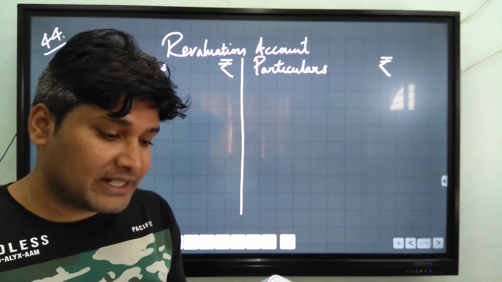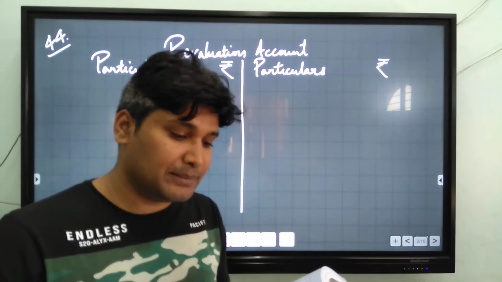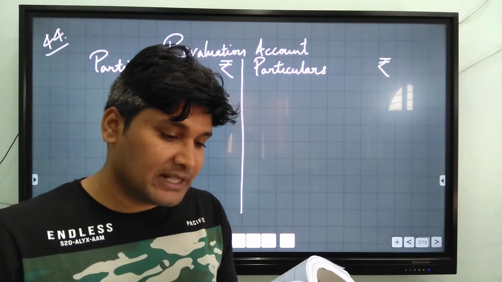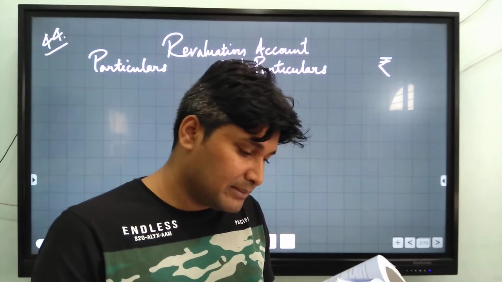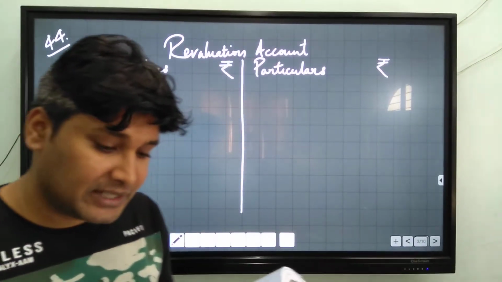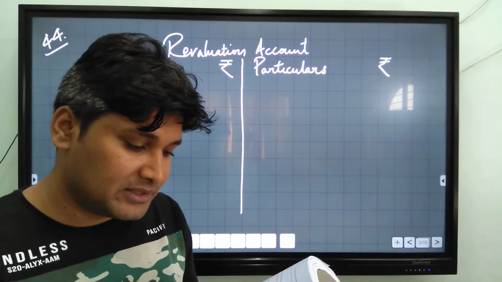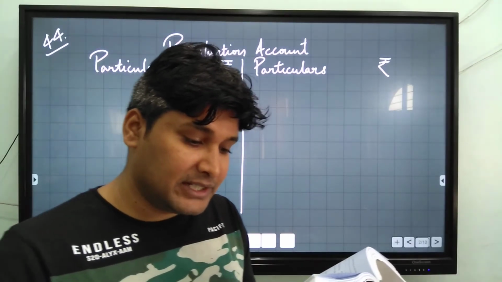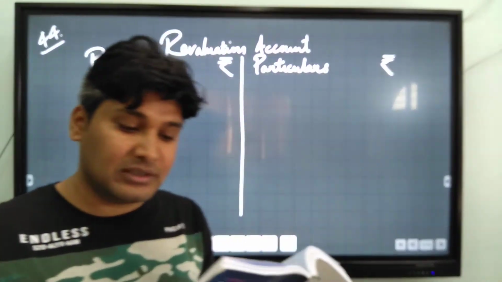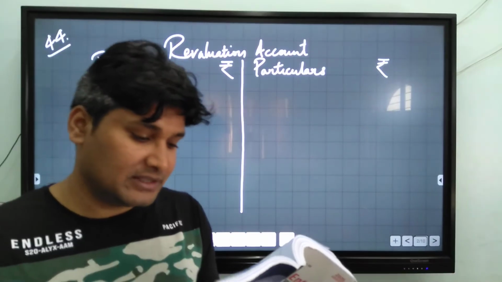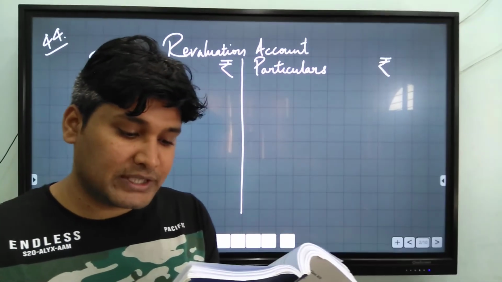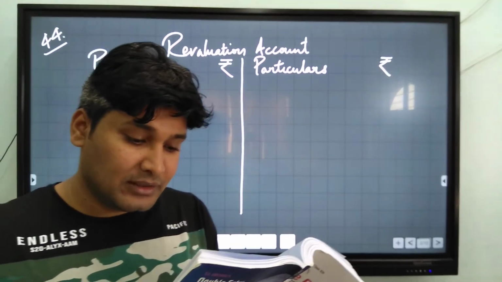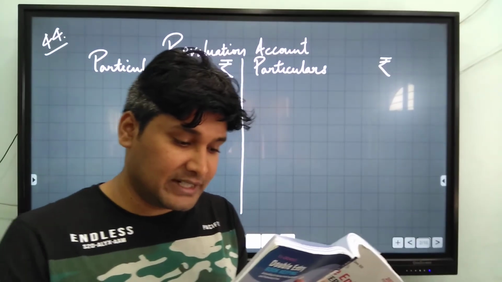Grewal. Lisa, Monica and Nisha were partners in a firm sharing profits and losses in the ratio of 2 to 1 on 31st March 19. Their balance sheet was as follows. On 31st March 19, Monica retired from the firm and the remaining partners decided to carry on the business. It was agreed that land and building be appreciated by rupees 2,40,000 and machinery be depreciated by 10%. 50% of the stock was taken over by the retiring partner at book value. Provision for doubtful debt was to be made at the rate of 5% on debtors.